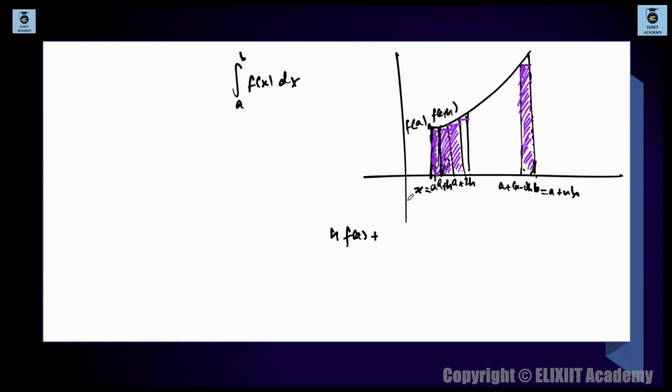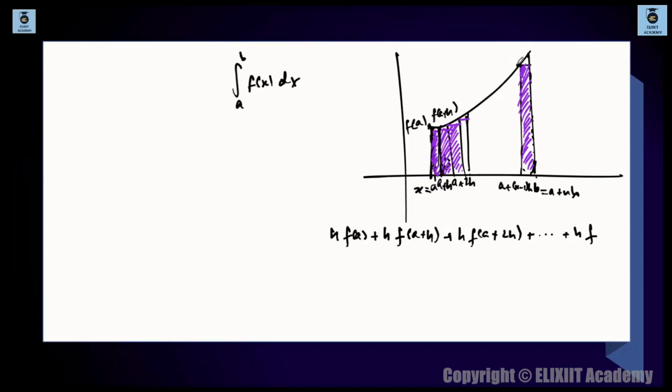So f of a, h times f of a plus h, plus h times f of a plus 2h, and so on. This will continue till the last strip, which is h times f of a plus n minus 1 times h, right?